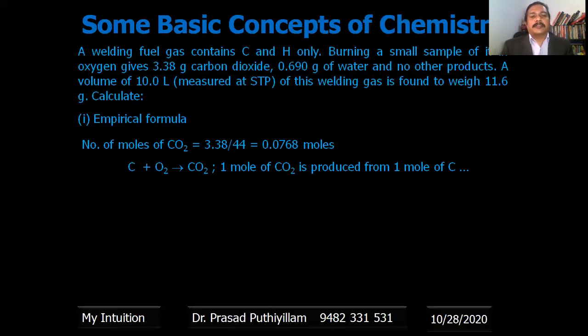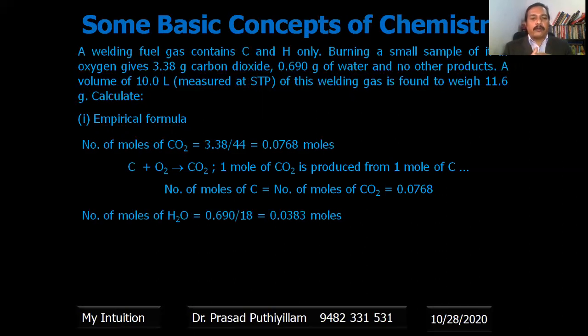Okay, so in the balanced equation for production of carbon dioxide, carbon combines with oxygen O2 to form carbon dioxide. That means 1 mole of carbon dioxide is produced from 1 mole of carbon. So if the number of moles of carbon dioxide is 0.0768, the number of moles of carbon is also 0.0768. Therefore, number of moles of carbon is 0.0768.